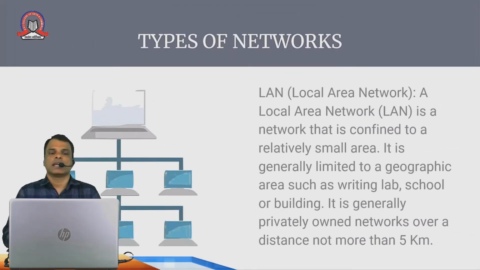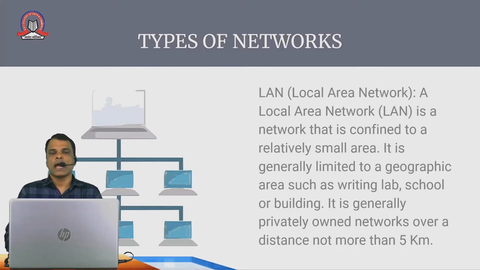Now, the second thing is different types of network. The networks are divided into different types based on the area they cover. As per the area, the first type is LAN. LAN means local area network. A local area network is a network that is confined to a relatively small area. Generally, it will be a computer lab which you have in your colleges, schools or buildings. It is generally a privately owned network over a distance not more than 5 kilometers.